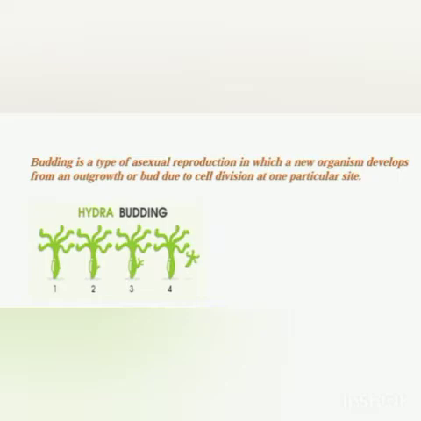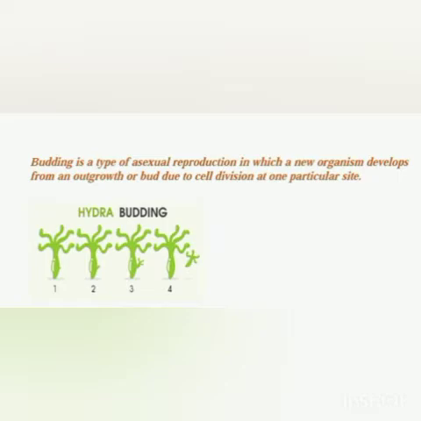Okay, so first there develops a small outgrowth, and this outgrowth is called a bud. Again, you see in picture 2, this outgrowth will grow. In the third picture, this outgrowth will develop the organs which are present in the hydra. Is it clear? And after some time, the bud will get detached from the parent hydra and it will exist independently. So this is budding in hydra.